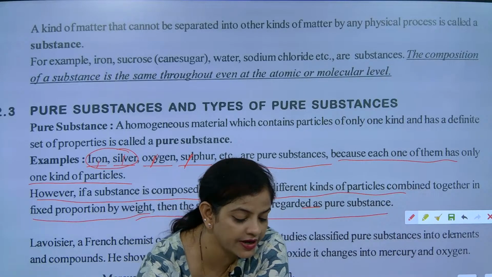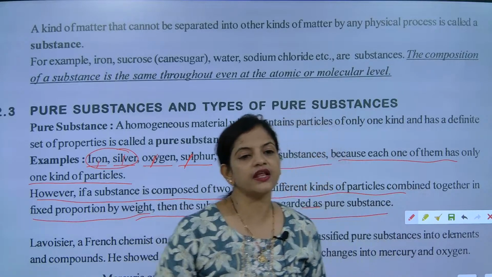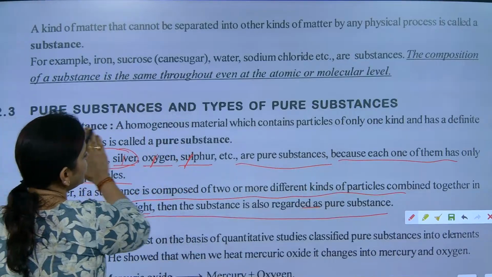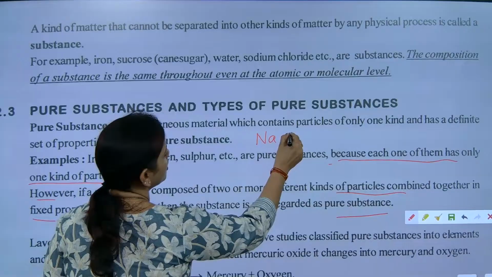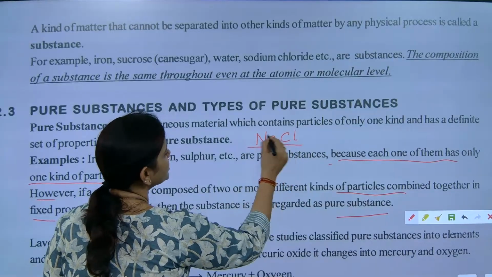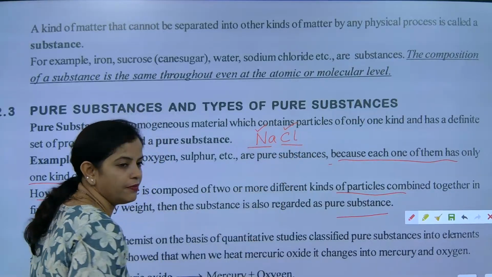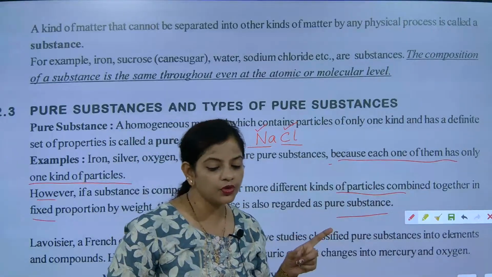NaCl, absolutely correct. Tanisha has given the answer NaCl. So sodium chloride is made with two different types of elements. What is their composition?